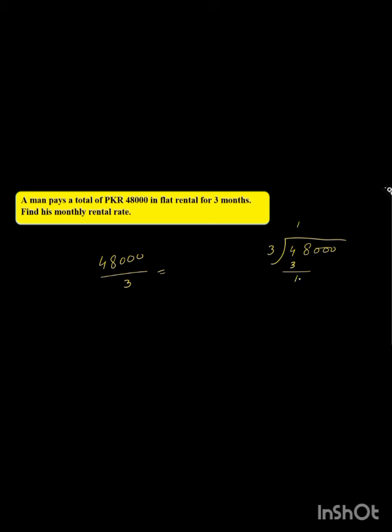3 ones are 3, 6 threes are 18, and put these 3 zeros along with 16. So you will get your answer PKR 16,000. So that is the monthly rent for 1 month. That is the monthly rent rate, you can say. So now come to the next question.